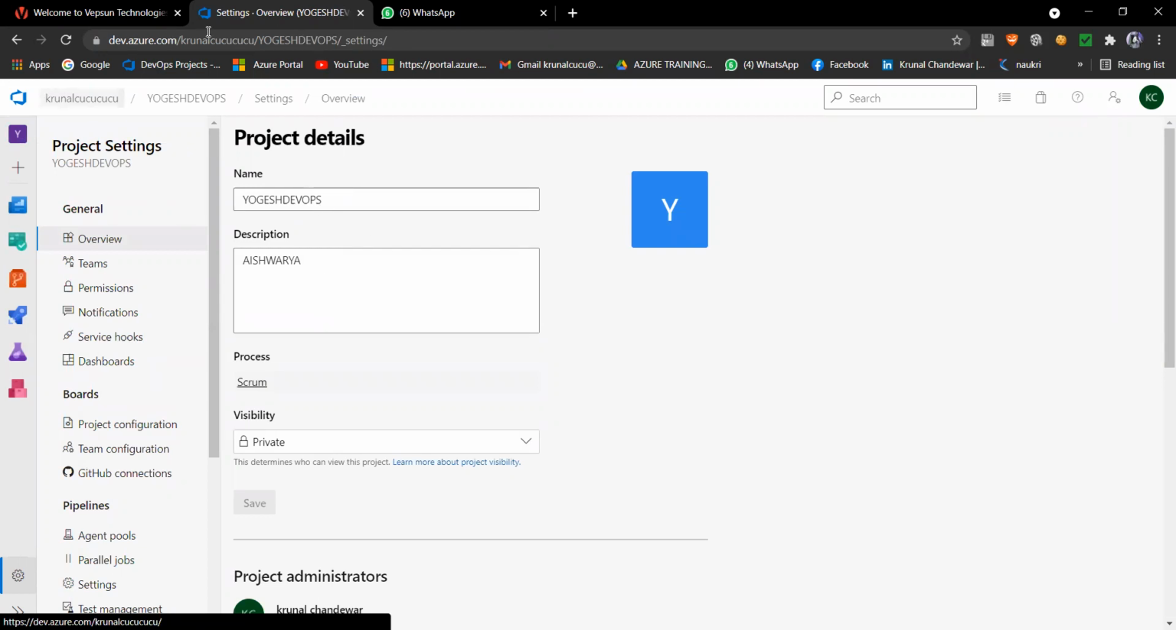Yogesh DevOps. And see, this particular URL also changed. You are in dev.azure.com, in the Kunal CU organization, in Yogesh DevOps. Here we changed it. Okay, so our task is done.